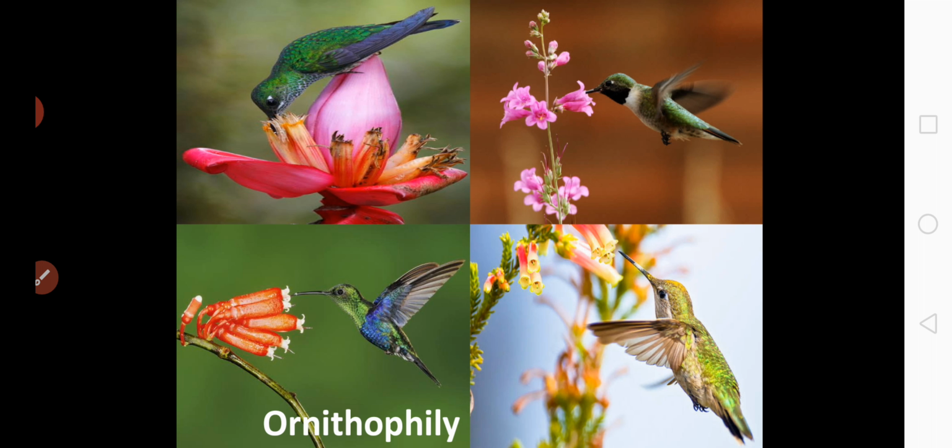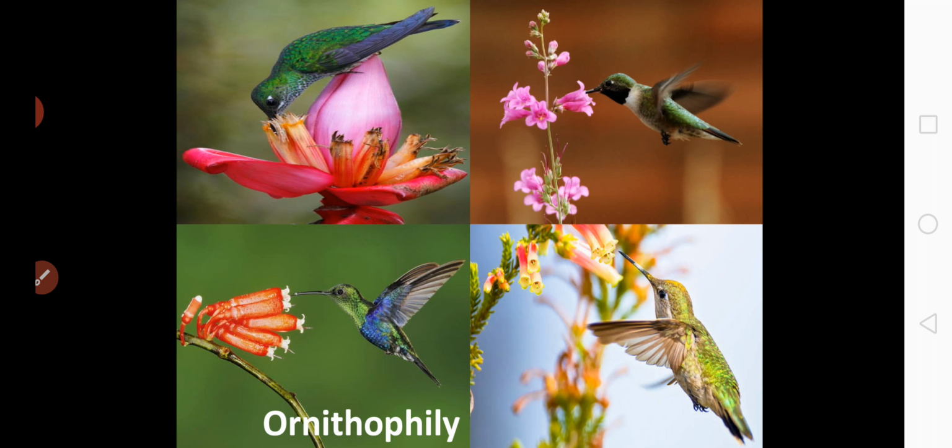They are odorless flowers that are open during the daytime, and are also pollinated by the birds. As a bird seeks energy-rich nectar, pollen is deposited on the bird's head and neck and is then transferred to the next flower it visits. Okay, so these are about the ornithophily type of pollination.